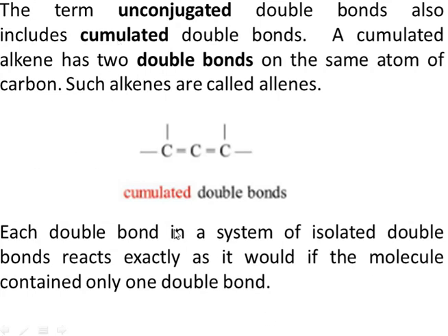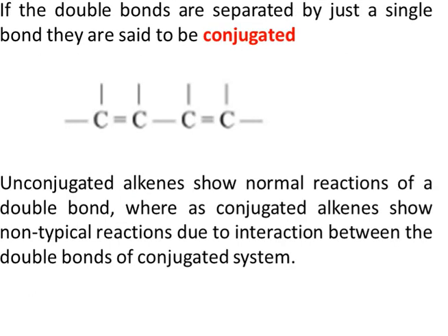Right? So then we have the third type of double bonds. So if two double bonds are separated by a single bond, right? So these are not separated by a saturated carbon, these are separated by a single bond. So when two double bonds are separated by a single bond, such bonds are called conjugated bonds, right? So unconjugated alkenes show normal reactions of a double bond, whereas the conjugated alkenes show non-typical reactions. Why do they show non-typical reactions? Because this double bond is affecting the reactivity of this double bond, right? So since these two double bonds are affecting each other, therefore the conjugated alkenes don't show normal reactions of an